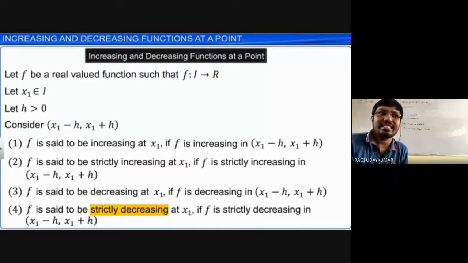Then it is said to be an increasing function at that particular point. So for a particular point, whether it is increasing or decreasing, h should be a positive value.